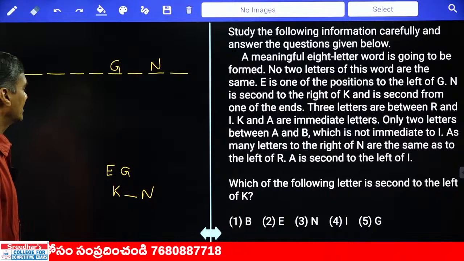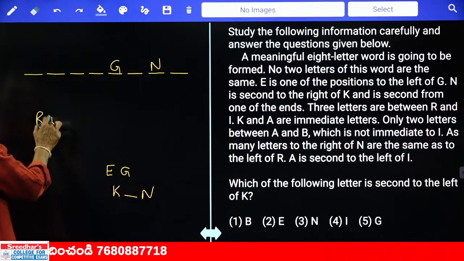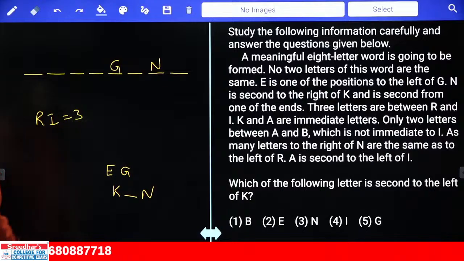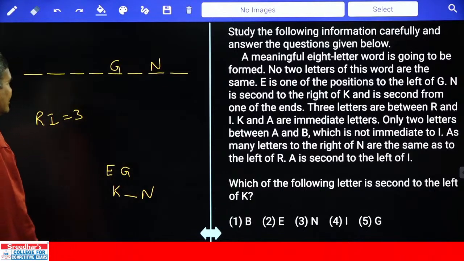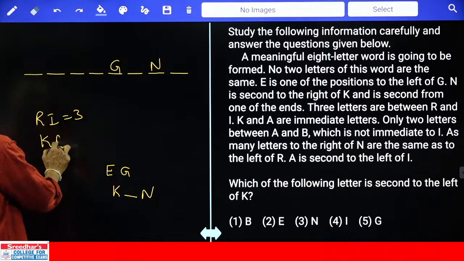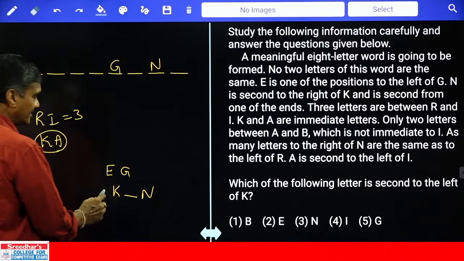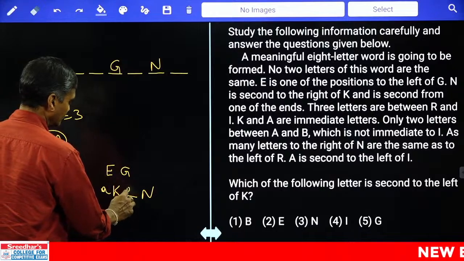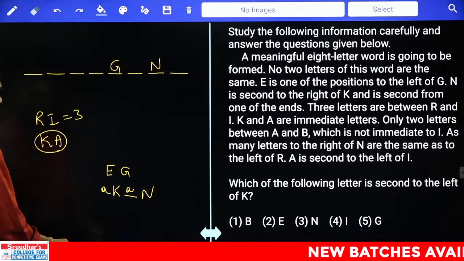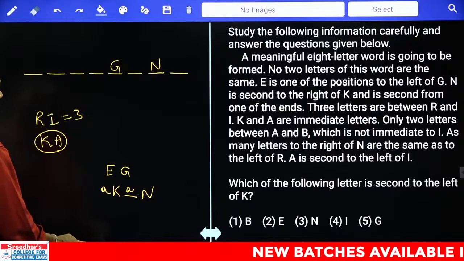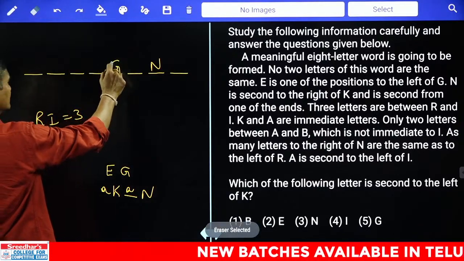And 3 letters between R and I. Now in between R and I, how many letters are there? There must be exactly 3 letters. And K and A are immediate neighbors. K and A are adjacent to each other, means A and K can be in these 2 places.